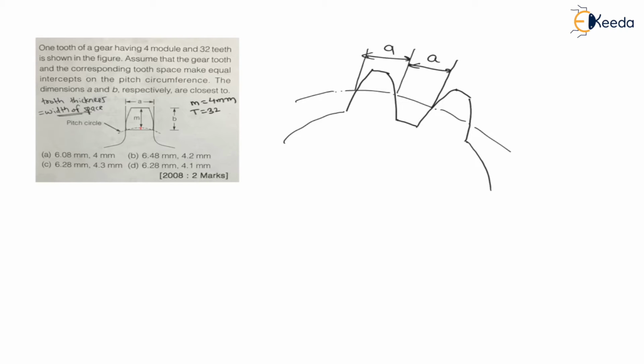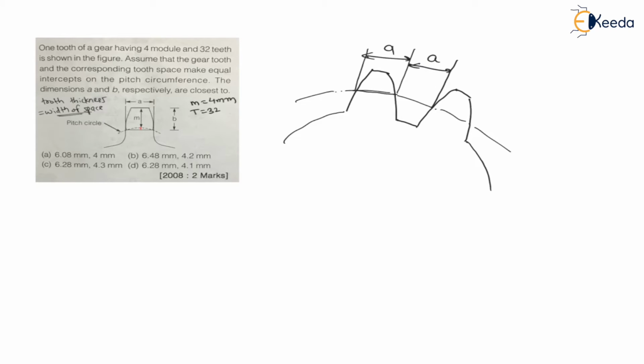It is mentioned that, assume that the gear tooth and the corresponding tooth space make equal intercept on pitch circle. Means if this distance is a, then this distance will also be a, right? Here this straight distance will be a, right? And here it is a pitch circle.